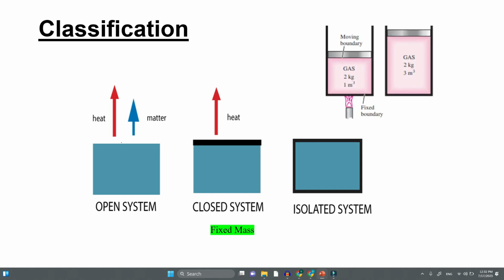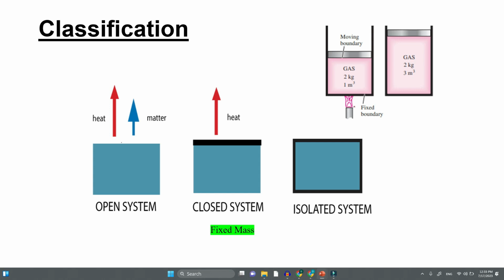So let us see an example here. You can see this is the gas we are studying. This is a closed system, because this is the gas under study, and gas cannot come in and go out. That is why it is called a closed system. But energy can come in and energy can go out. There is no issue. You can supply heat, that means energy can be supplied in, because this is a closed system.